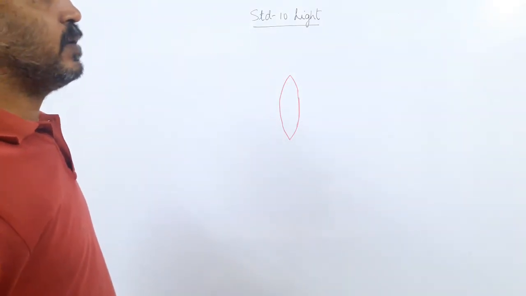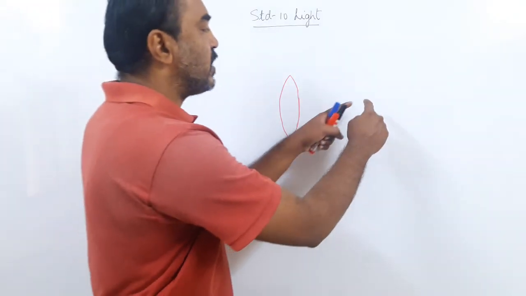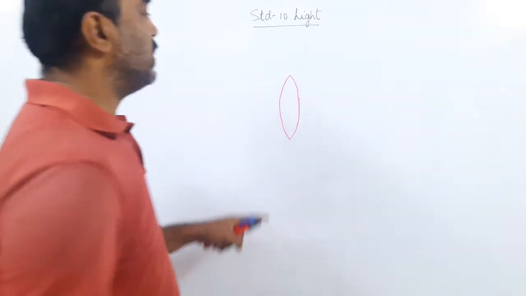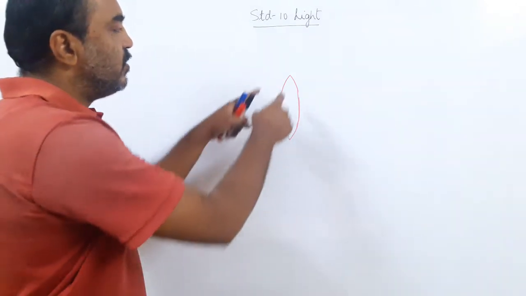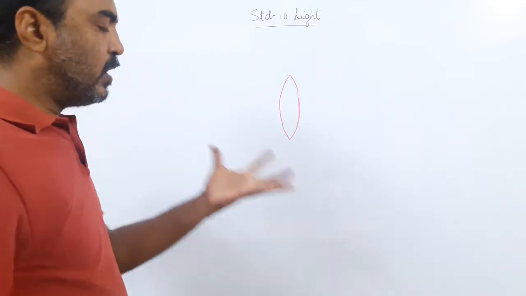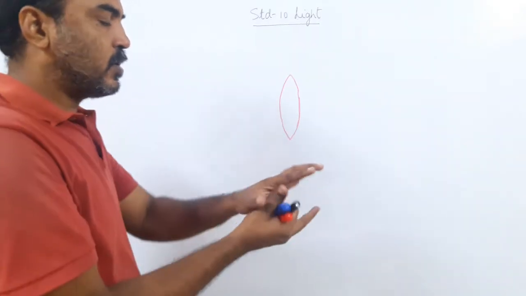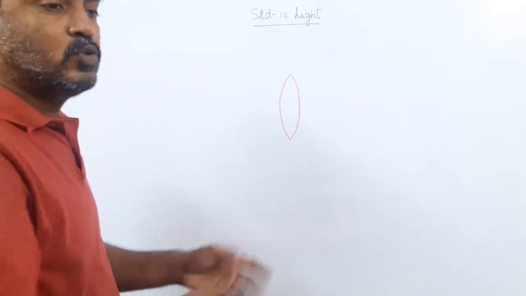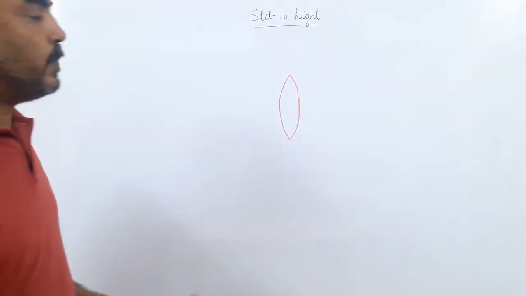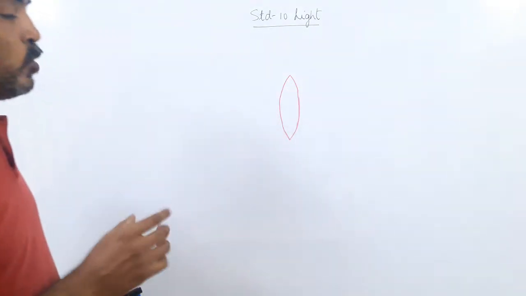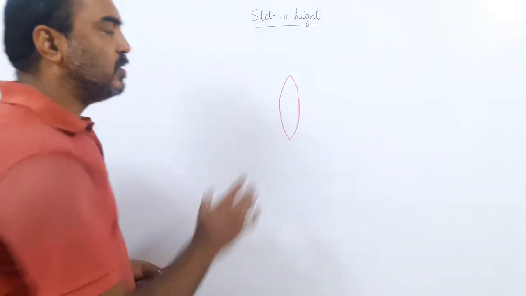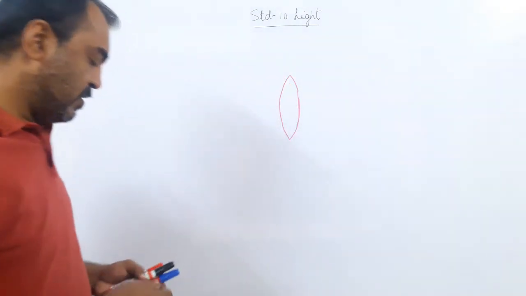What happens in a glass slab? In a glass slab you have got a piece of glass bound by four surfaces, two pairs parallel to each other, a rectangular glass slab. This is a piece of glass which is bound by two spherical surfaces. So it is like putting one saucer over the other, but in between there is no air, it is full of glass. If you see, a magnifying lens is of this shape. You observe the magnifying lens, it is thin at the borders and thick in the middle. So it is made up of glass, this is a lens.